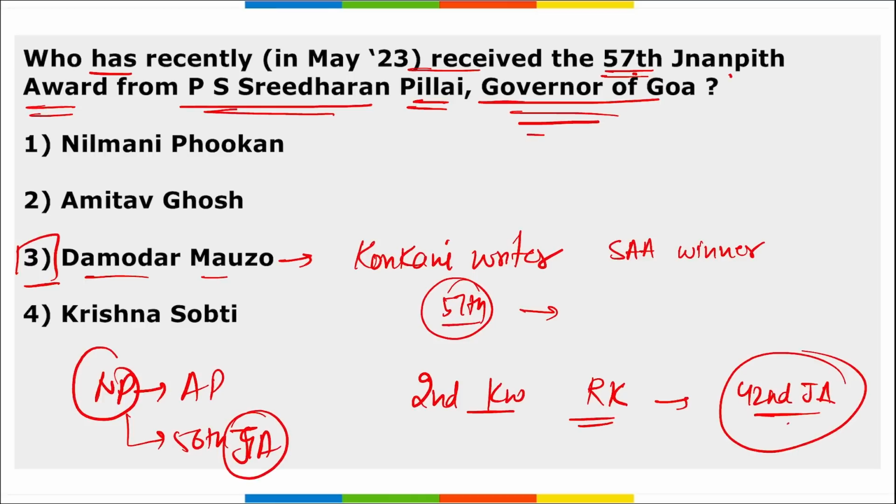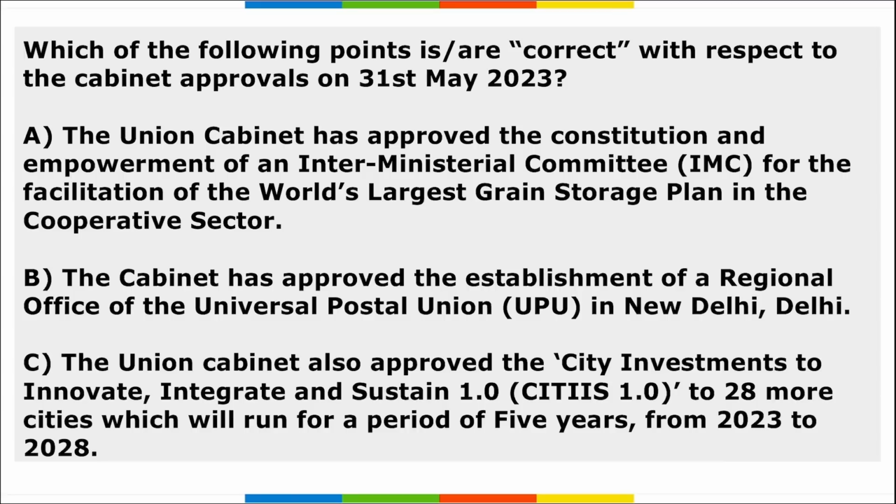Right? The 57th Gyanpit Award was awarded to Damodar Mauzo. Who received the 56th edition of the Gyanpit Award? Nilmani Phookan. Next, which among the following are correct with respect to the cabinet approvals on 31st of May?